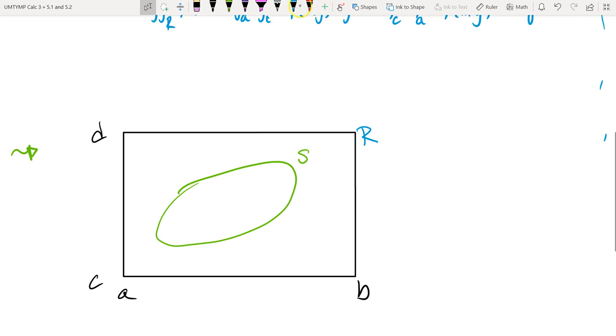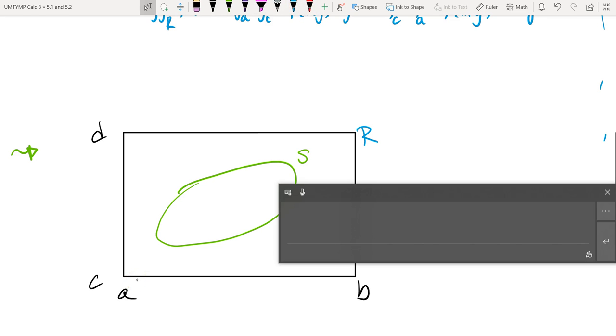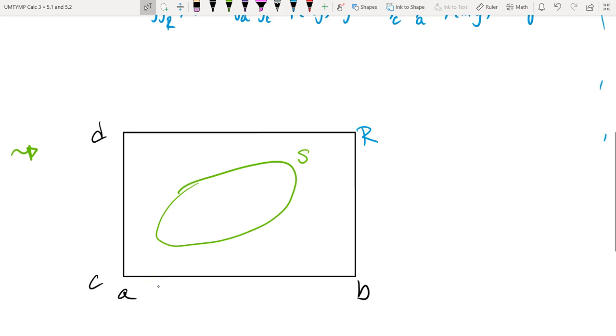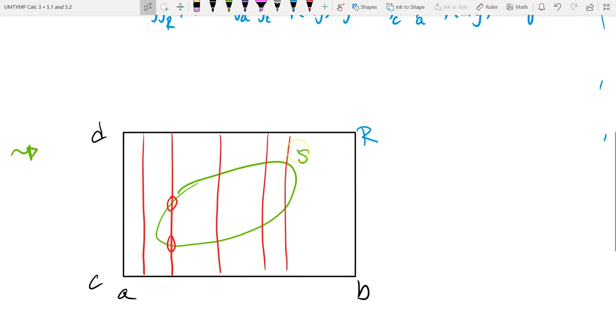What we think about is, okay, well, the coordinate axes are parallel to this line segment AB and DC. So if we take lines parallel to them, okay, well, this line is parallel to DC, doesn't meet the set. This line is parallel to the coordinate axes and meets in exactly two places. Okay, so this is fine, and this would still give us that the double integral and the iterated integral would be the same, and we would continue and check all possible lines, and most of these appear to meet this example in at most two places.